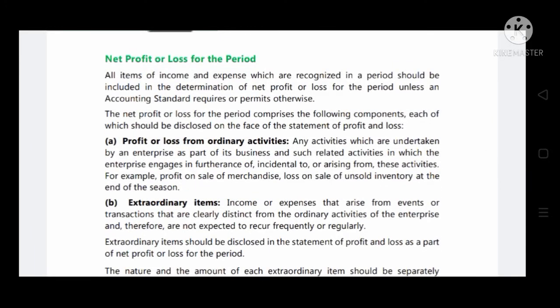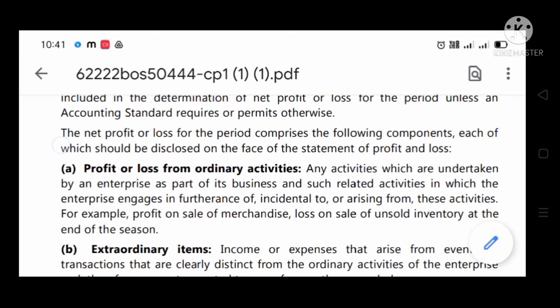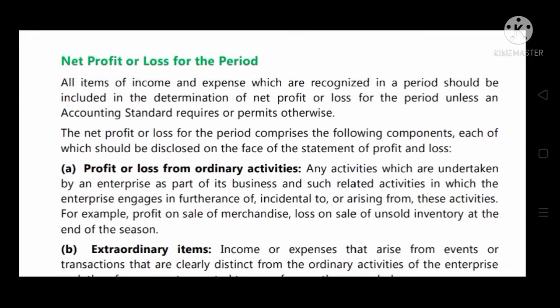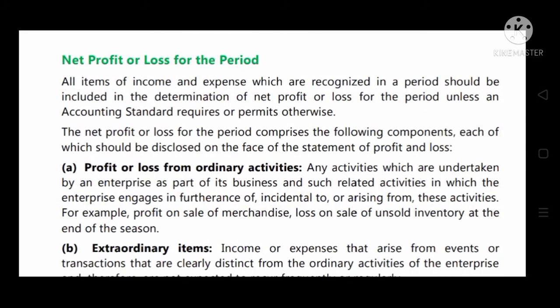What is net profit or loss for the period? All items of income and expenses which are recognized in the period should be included in the determination of net profit or loss for the period unless an accounting standard requires or permits otherwise. Net profit or loss for the prior period comprises the following components.